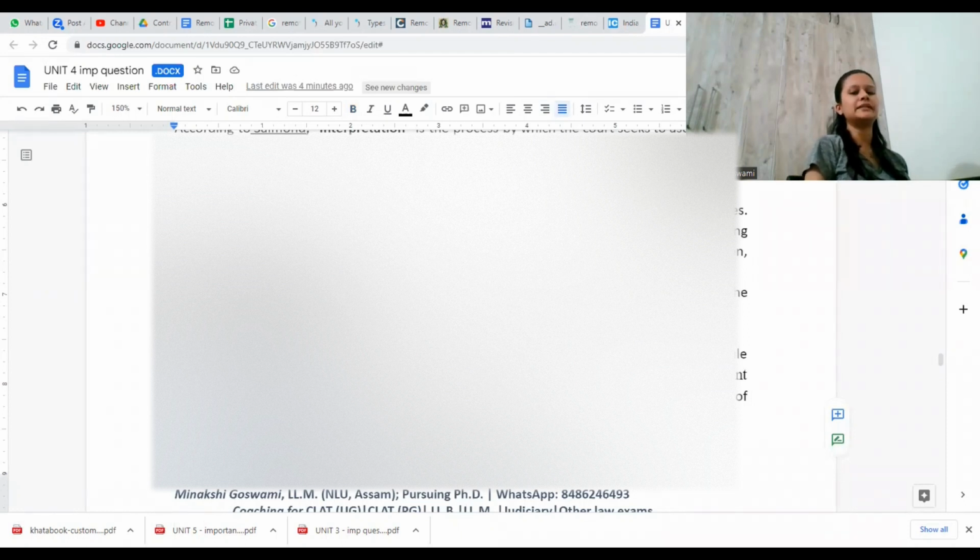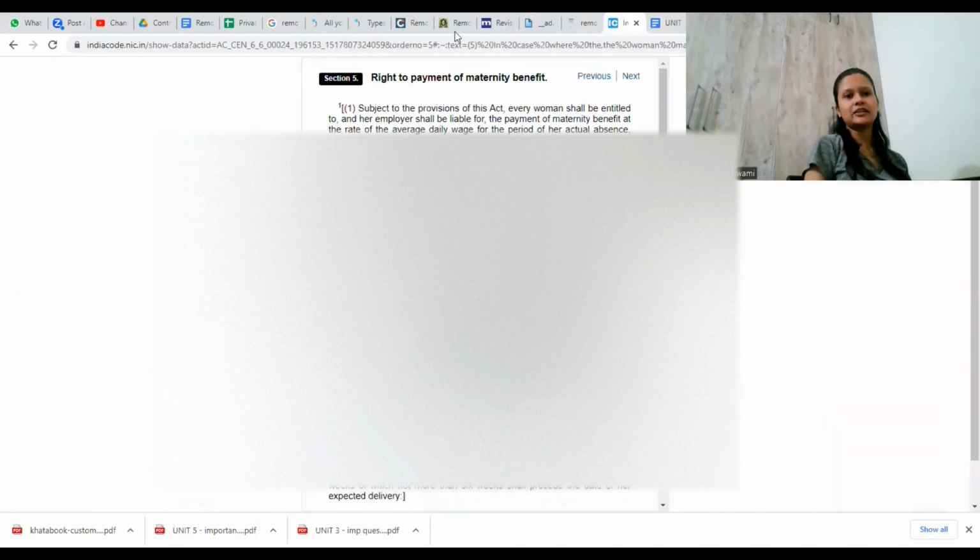Now what happened here is under the Maternity Benefit Act, the employer was responsible to provide maternity benefit to his employee. Section 5 of the Maternity Benefit Act says every woman shall be entitled to and her employer shall be liable for payment of maternity benefit at the rate of average daily wage.